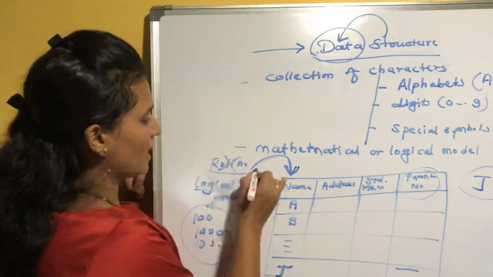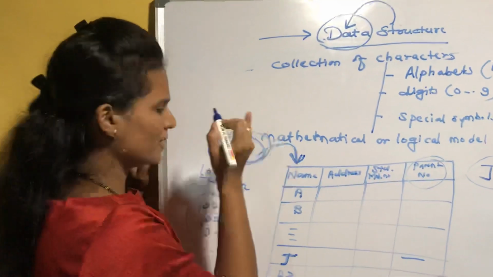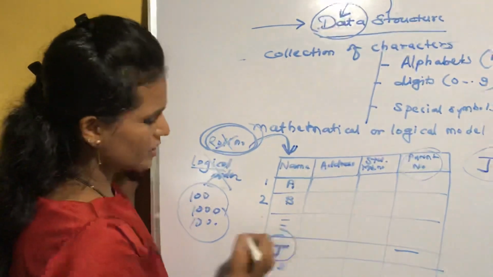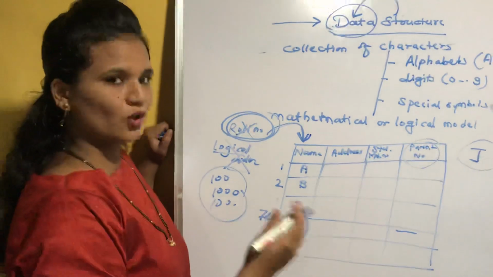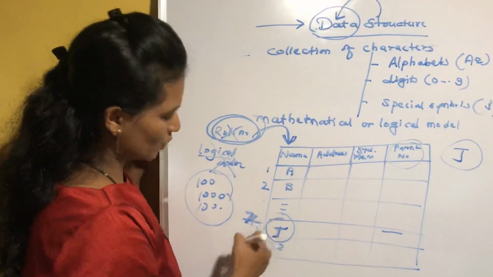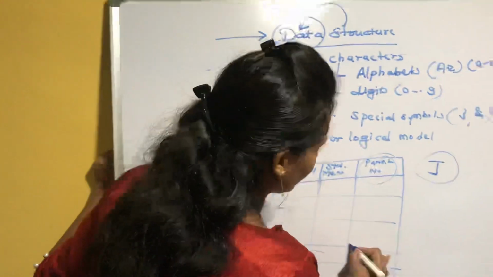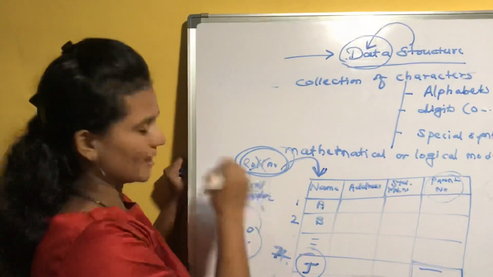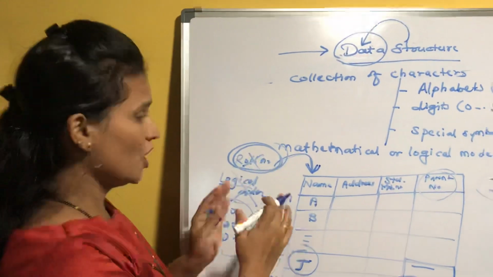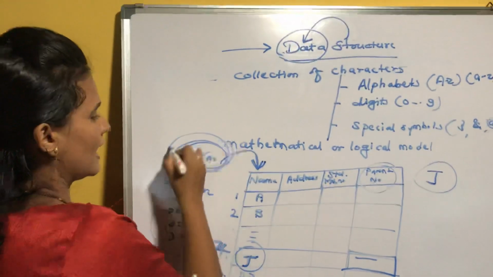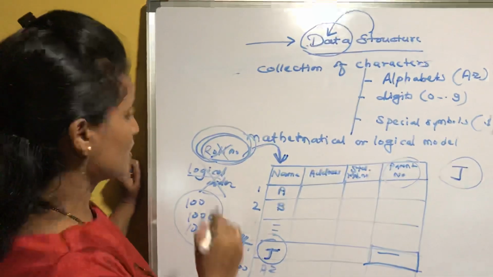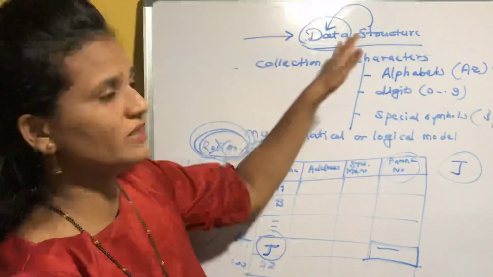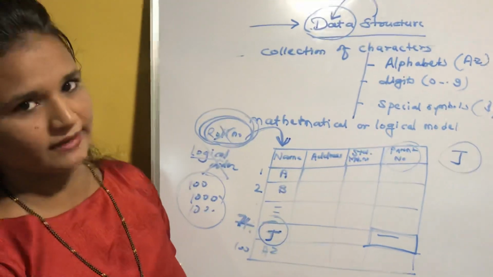So what we can do, we can assign them some unique identification number, that is roll number. For example, 1, 2 and so on up to suppose 100. And suppose J's roll number is 74. So what can I do then? I'll just go to roll number 74 and update his parent mobile number, which is very less time consuming than the previous one. Okay. So what we have done here, we have organized this data with the help of roll number, isn't it? So here you have got about data structure, why we need data structure and why we organize the data.